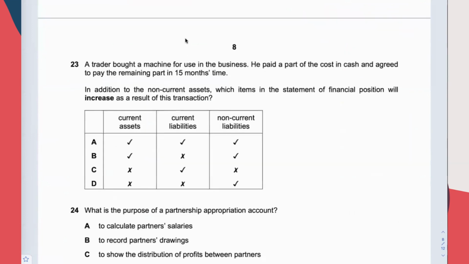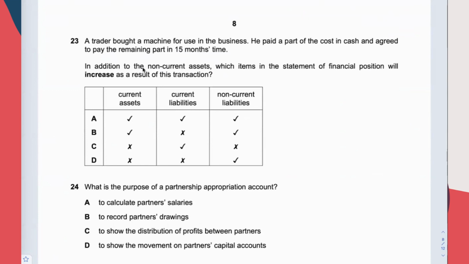23. In addition to the NCA, which items in the SOFP will increase as a result of this transaction? A trader bought a machine for use in the business. He paid a part of the cost in cash and agreed to pay the remaining part in 15 months' time.